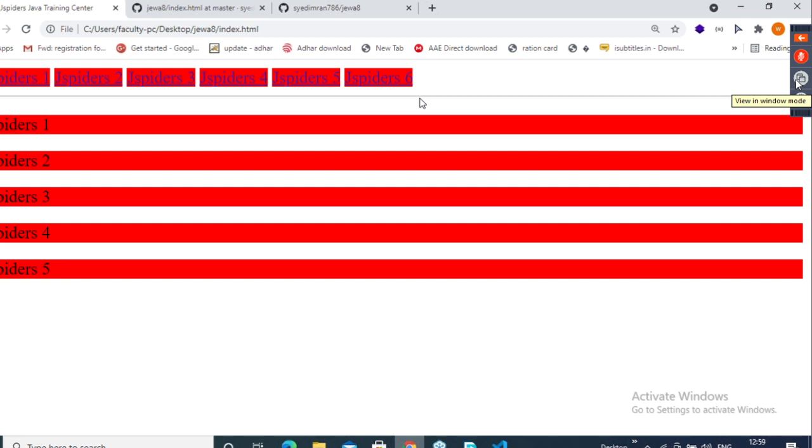Yes, guys. Okay, now concentrate. Why am I teaching this here? There is a property called display in CSS to change the default behavior of elements. See, guys, easily you can convert an inline level element to a block level element, and a block level element to an inline level element. Easily you can change. Clear? So observe here. This is an inline level element, and this is a block level element, the paragraph.